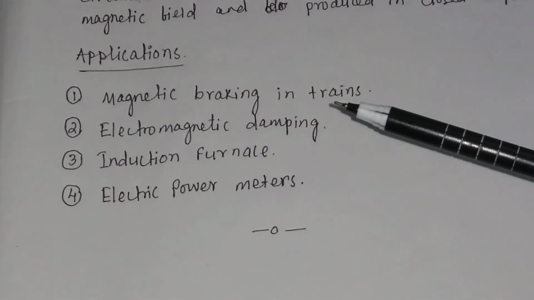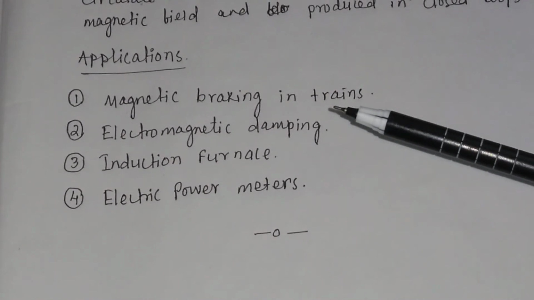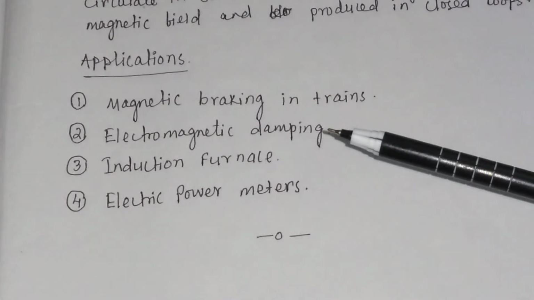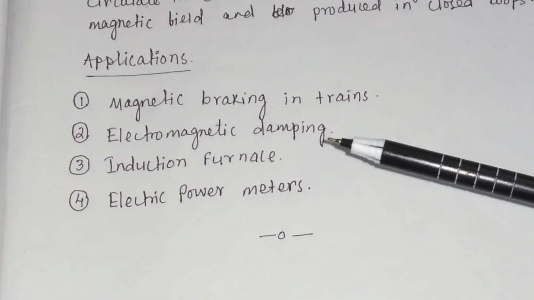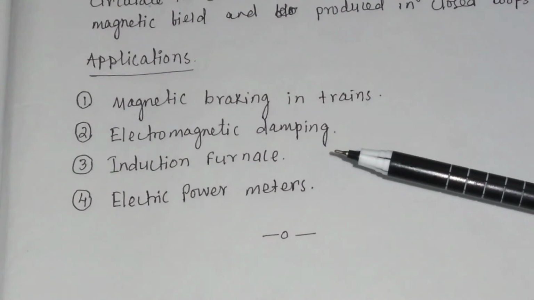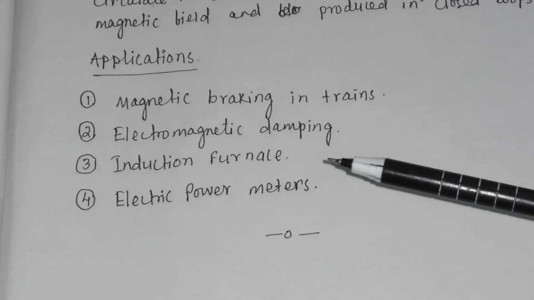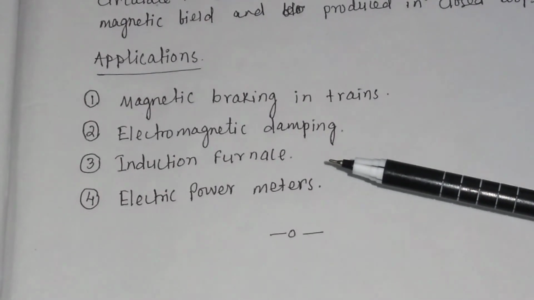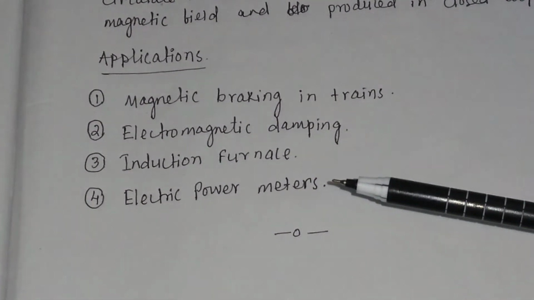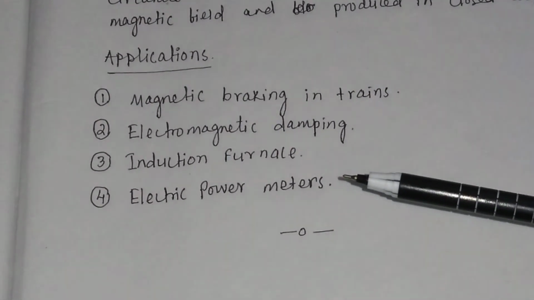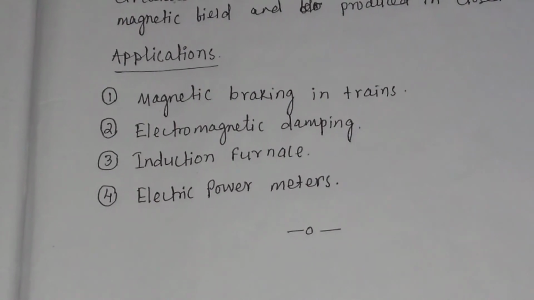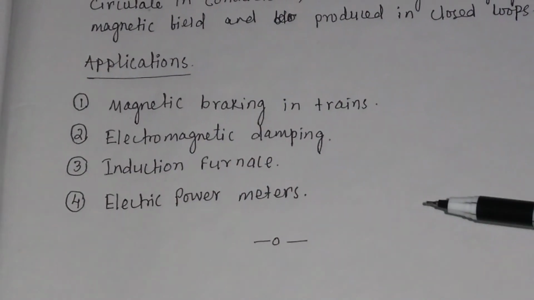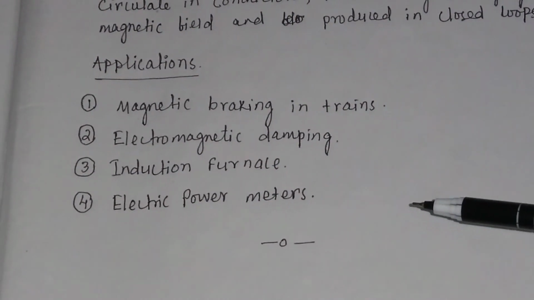So it helps in magnetic braking. The second application is electromagnetic damping, and the third application is in induction furnace. Similarly, eddy currents are also used in electric power meters. So there are various applications of eddy currents.